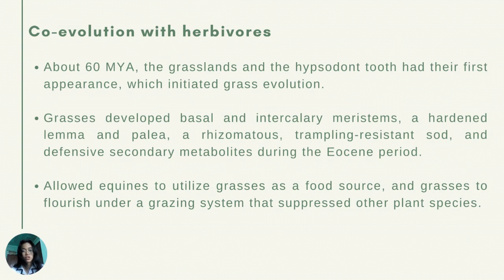The coevolution of grasses and grazing vertebrate herbivores is also an important factor in grass evolution. Fossil records show that about 60 million years ago in the Eocene period, the grasslands and the Hyracotherium had their first appearance, which initiated grass evolution. Since that time, grasses evolved basal and intercalary meristems, hardened lemma and palea, as mentioned earlier, to protect the ingested seed, and also rhizomatous, trampling-resistant sod and defensive secondary metabolites such as tannins and alkaloids. These adaptations allowed equines or horse-like mammals to utilize grasses as a food source and grasses to flourish under a grazing system that suppressed other plant species.